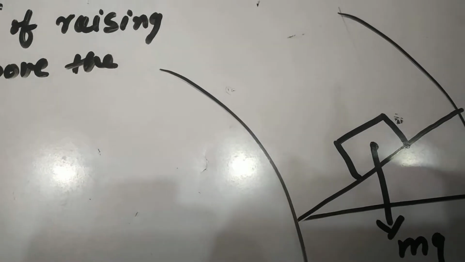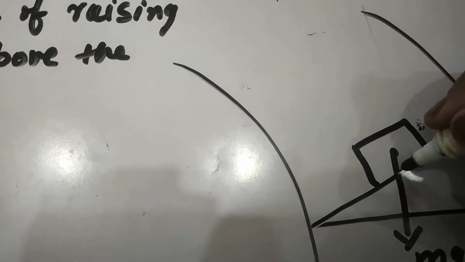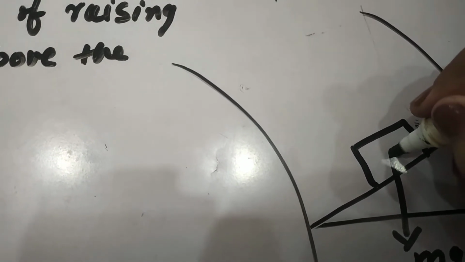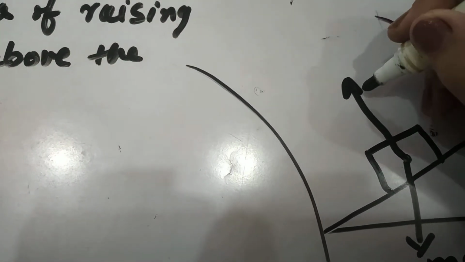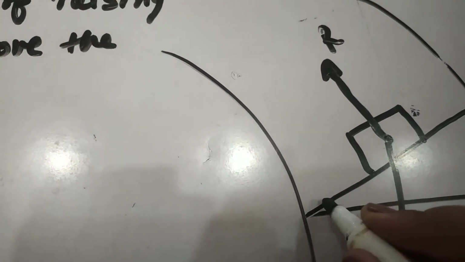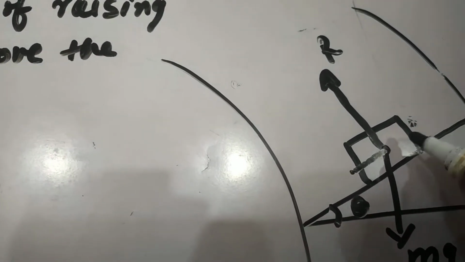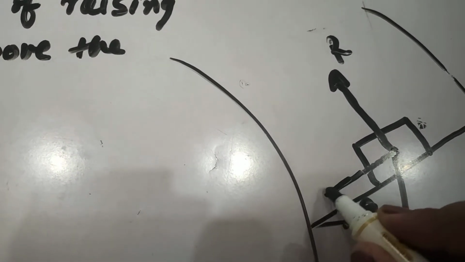Keep in mind, view here carefully. The normal reaction will be perpendicular to this plane. So the normal reaction acting perpendicular to this is R. Let this be raised to angle theta. Accordingly, we can resolve the various forces.